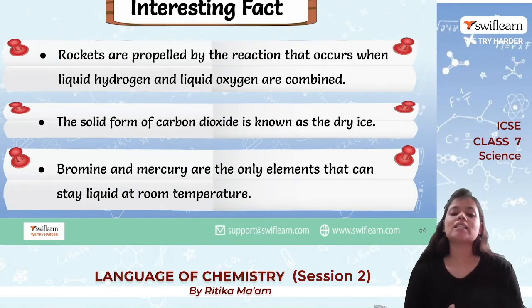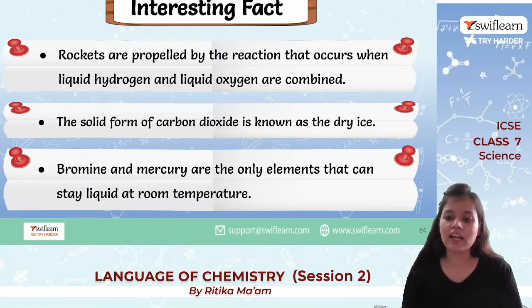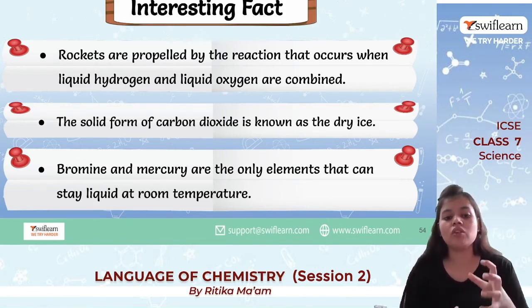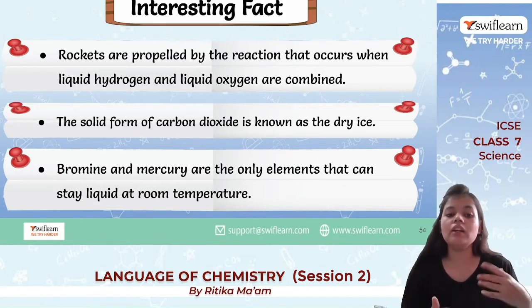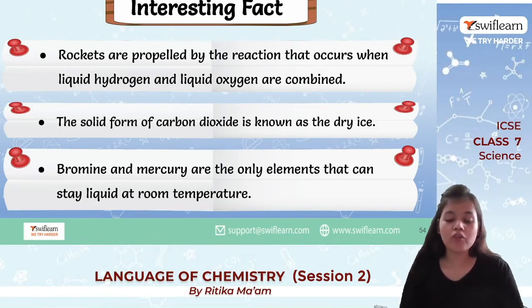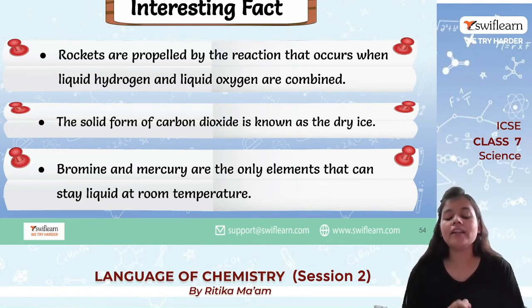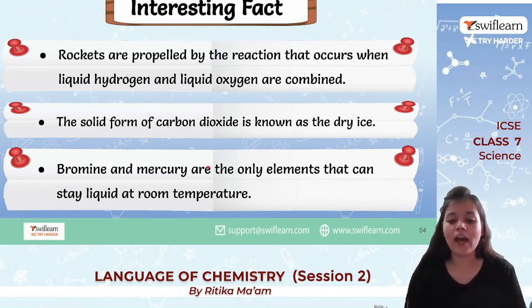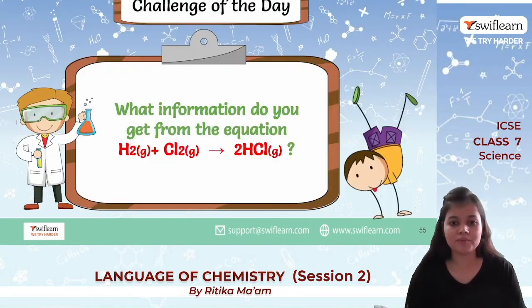Now, interesting facts: rockets are propelled by the reaction that occurs when liquid hydrogen and liquid oxygen are combined. So this is the reaction which goes on when we are propelling the rocket. Then, the solid form of carbon dioxide is known as dry ice. And bromine and mercury are the 2 elements that stay liquid at room temperature.